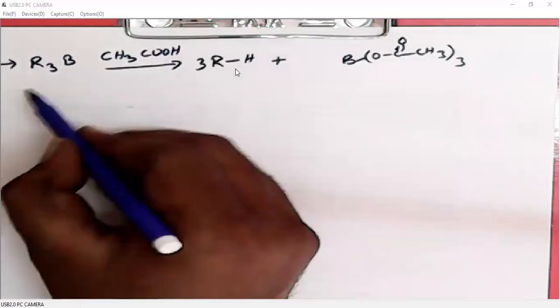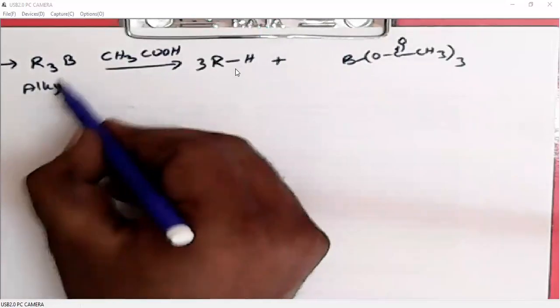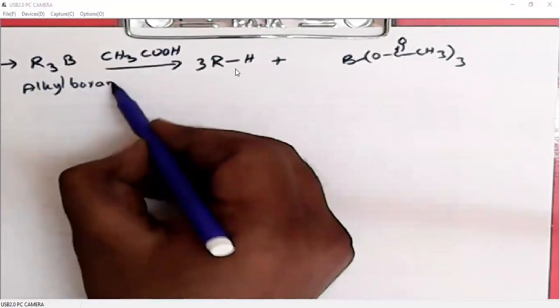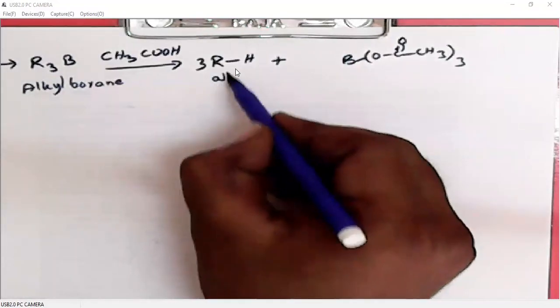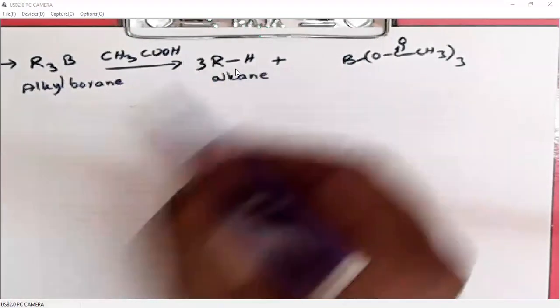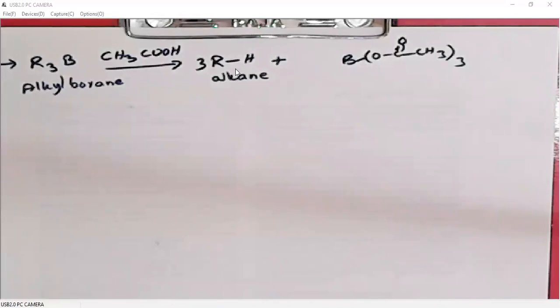So alkyl boranes can be converted to alkanes by the addition of acetic acid.